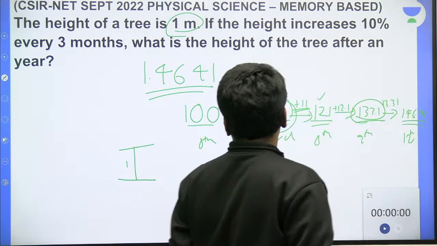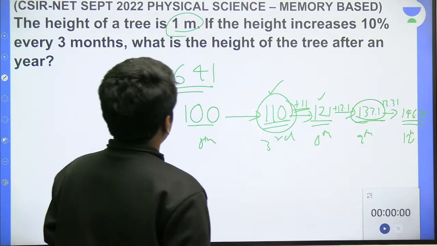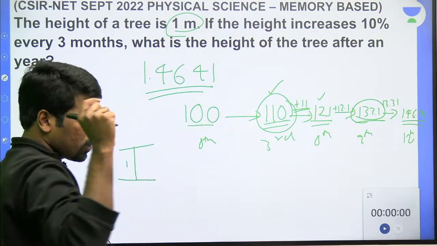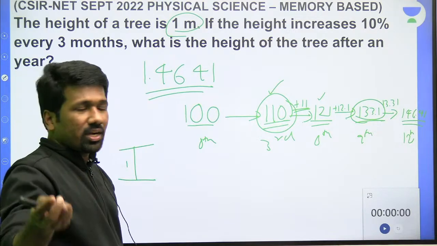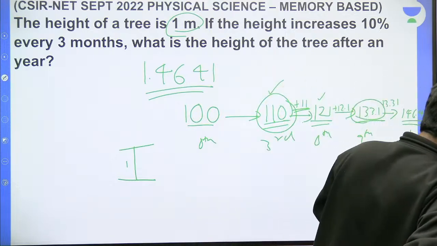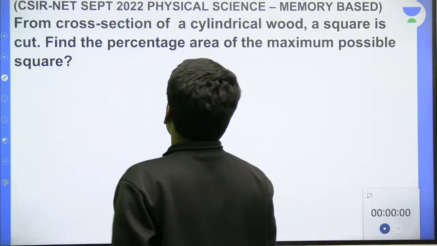Please respond on how 1.4641 came. Once again, these are wordings students have sent. The exact question can be a little different, but the values you people have confirmed, so we can assume it is the same question.